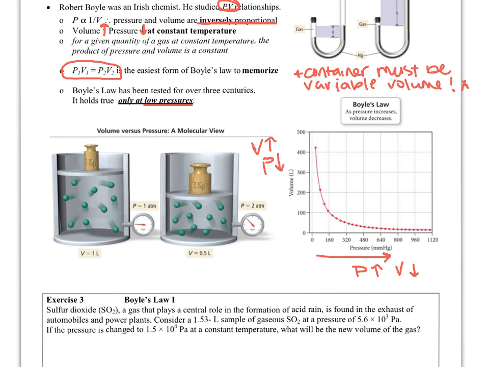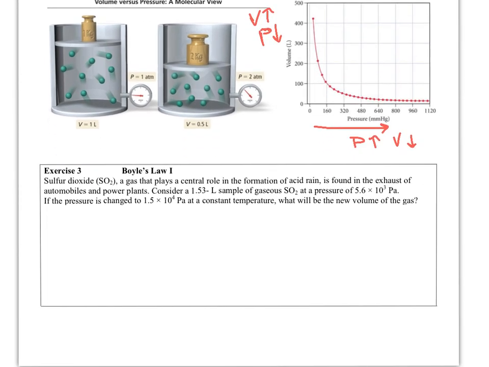So Boyle's law will always have this curvature in the graphical representation in lab. If we looked at different gases and changed the pressure or the volumes, we're going to see this holds true no matter what, again, at low pressures. All right, so let's look at exercise number 3.